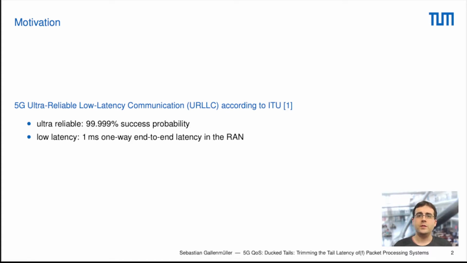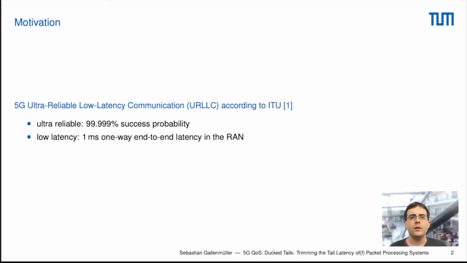URLLC was defined by the ITU, meaning that ultra-reliable means 99.999% of all packets must successfully arrive at the destination, and this all should happen with a low latency, which means that we have a latency budget of 1 millisecond. This means we have a one-way delay end-to-end in the radio access network that is below or equal to 1 millisecond.